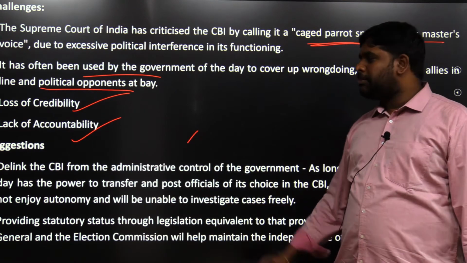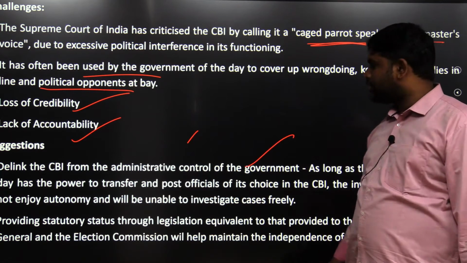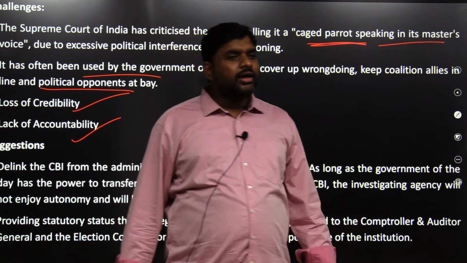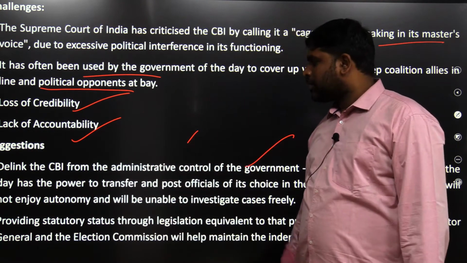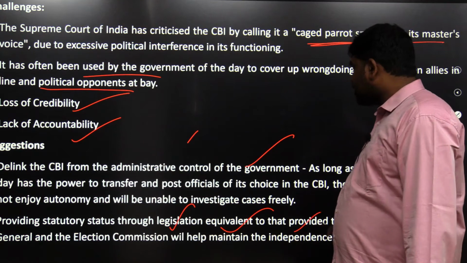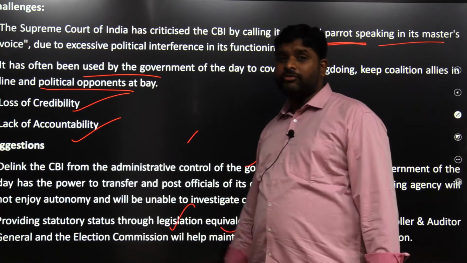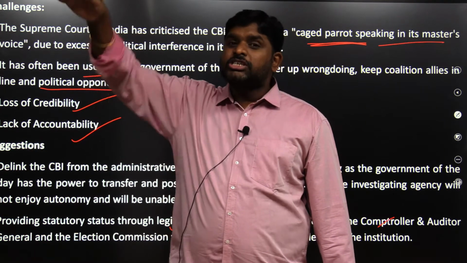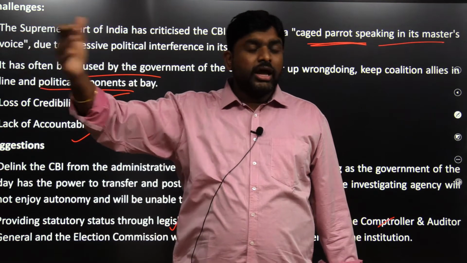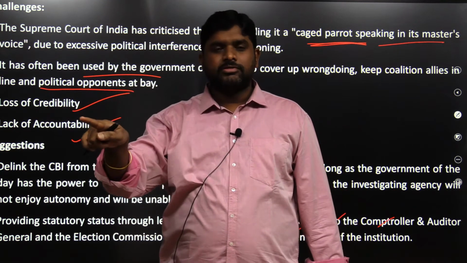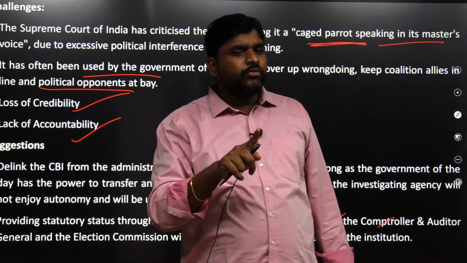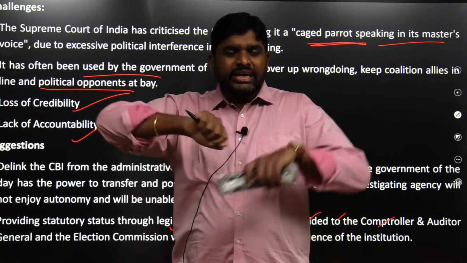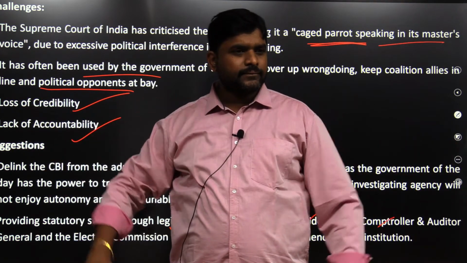Suggestions. Delink CBI from the administrative control of the government. Why? Because it is acting according to the directions given by the central government. Providing statutory status through legislation equal to that provided to the Comptroller and Auditor General of India, means give more powers. Already you gave statutory status, but give more statutory status. Give more powers. What type of powers? Independent powers. One good thing you did, that appointment of the CBI director is by a committee. In the same way, delink the government from the CBI.